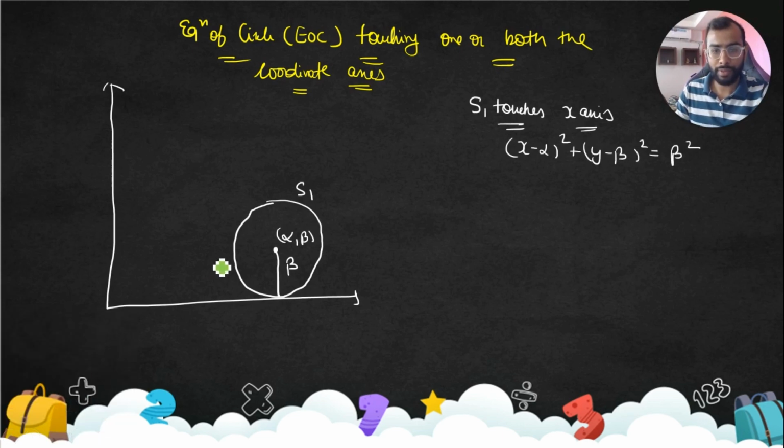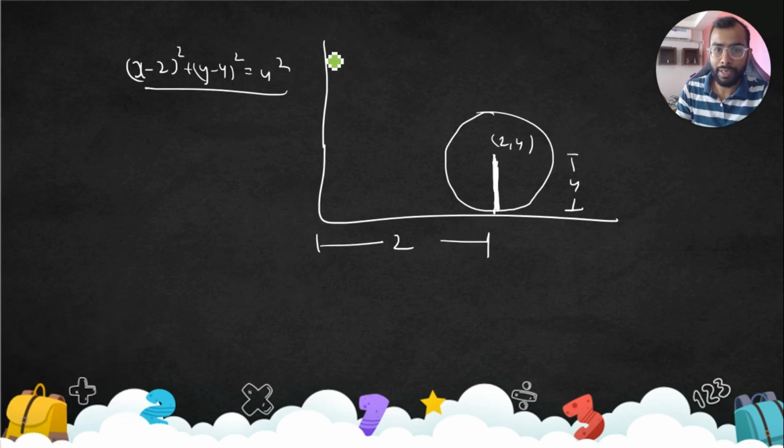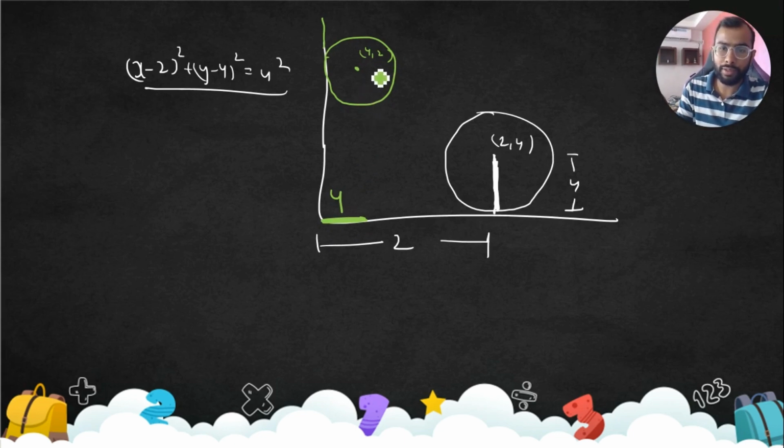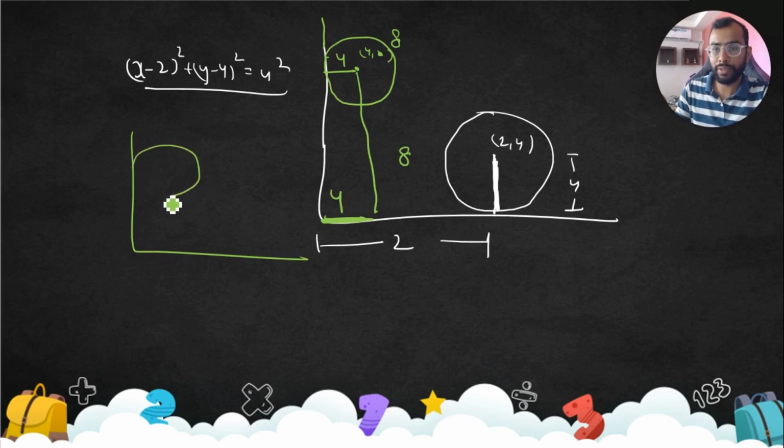Slowly. Now let's see the second one. Let's see if there is a circle which touches the y-axis. Okay, let's say this is 4, 2. What does 4, 2 actually mean? This is 4, and okay, this is not looking practical. Let's take this as 4, 8. This is 8, so this is 4, this is 4. Okay, if I just draw here,